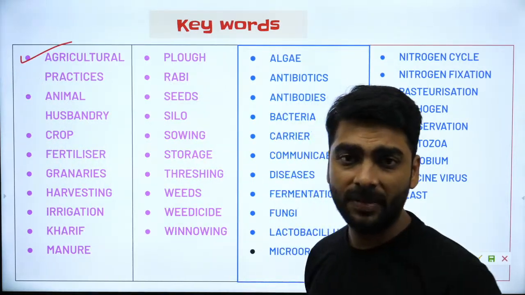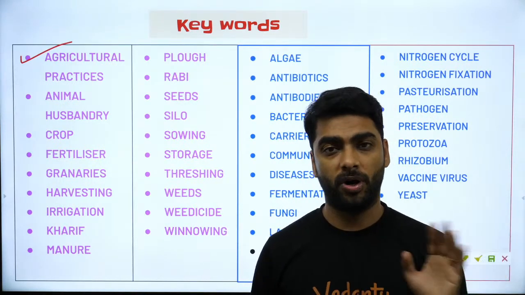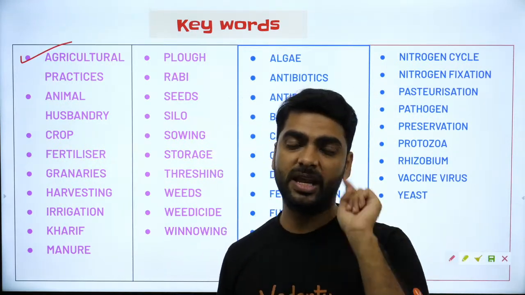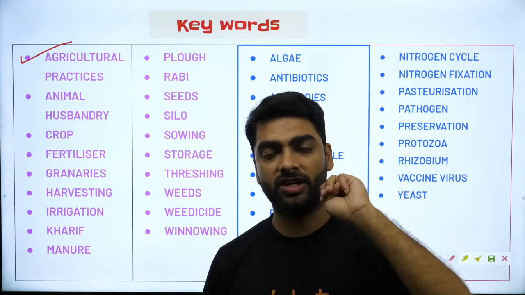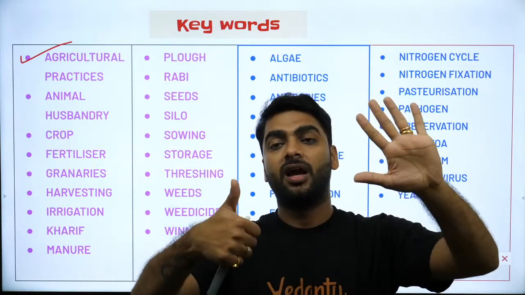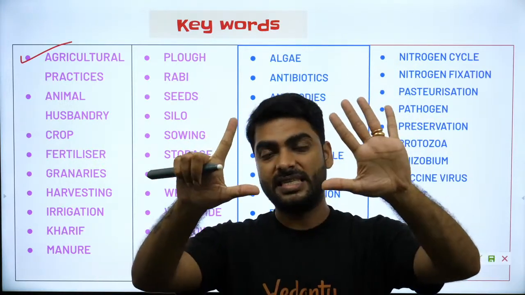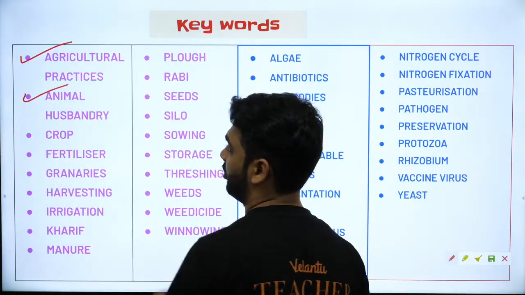Agricultural practices. The practices that are carried out for having a successful crop production, including preparation of the soil, sowing of the seeds, adding manure and fertilizer, irrigation, weeding, harvesting, storage. 7 practices. Number 2, animal husbandry.